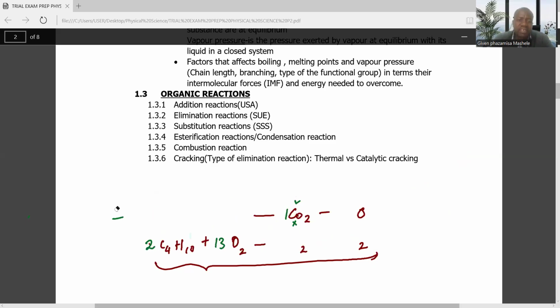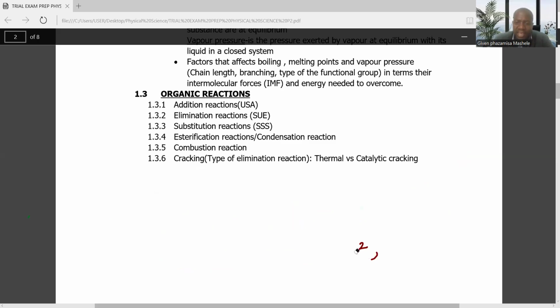Esterification is the type of reaction whereby we react a carboxylic acid and an alcohol to form an ester. So if we take any alcohol, we react it with a carboxylic acid under a catalyst called sulfuric acid.